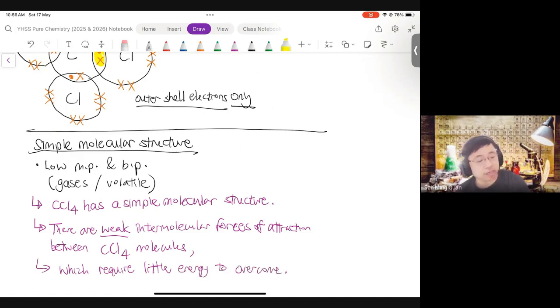So what do you notice? Again, it's about forces of attraction. That's why the concept is important. The concept is melting and boiling points depend on forces of attraction. Now, how low is low? Generally speaking, something less than 500 degrees Celsius is low. Generally speaking, it's not a rule, it's just a guideline. All right, so there's low melting and boiling points.